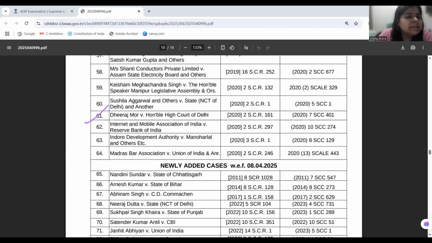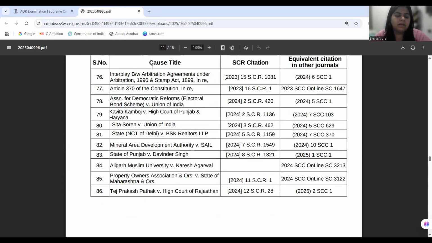Now, next is the case of Kavita Kamboj versus High Court of Punjab and Haryana. In Kavita Kamboj, the High Court made some guidelines with respect to the cutoff percentage, 50% in viva voce as well as in the written test, and the unsuccessful petitioners challenged that. The court herein held that it was fully in the domain of the High Court, in the light of Article 235 of the Constitution of India, to make rules regarding that. So Articles 233, 234, and 235 are interpreted in this case. And this was what was held in the case of Kavita Kamboj versus High Court of Punjab.